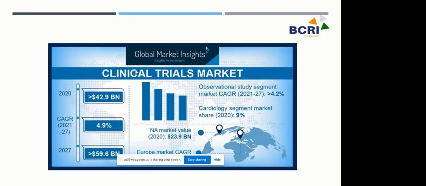We can see in this picture that it's going to be more than a 59.6 billion dollar market in 2027. So you see that there is a lot of opportunity for your professional as well as personal growth.